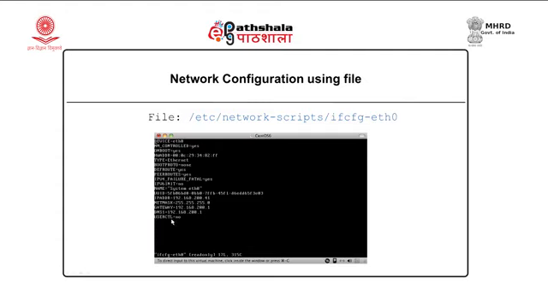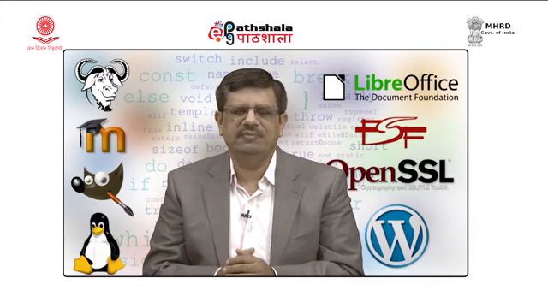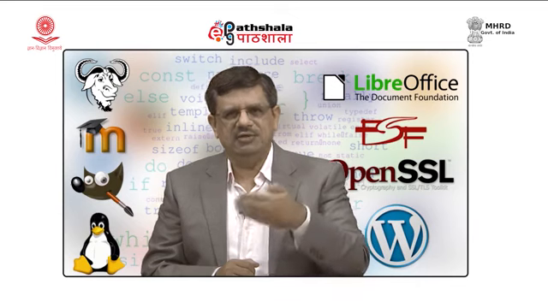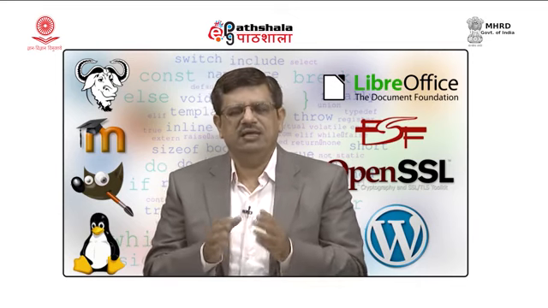And the last line, USERCTL equal to no, indicates whether the user will be able to modify this file or not. User control is no, that means an ordinary user cannot modify this file, only the root, that is the super user, can make changes to the file. So, this is how we can modify the IP address by modifying this particular file. I would request the users to browse through this directory. Within the etc directory there is network-scripts. You go through that directory and try to find out the different files that can be configured.